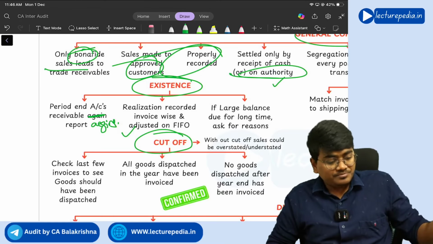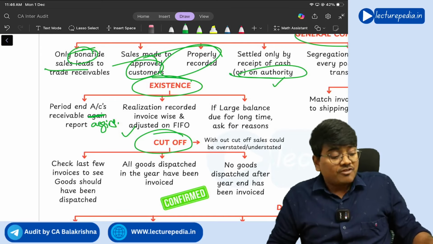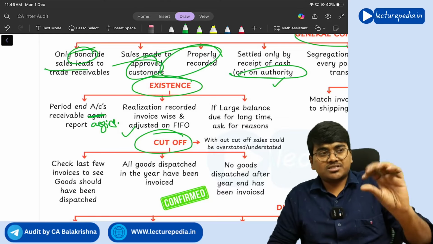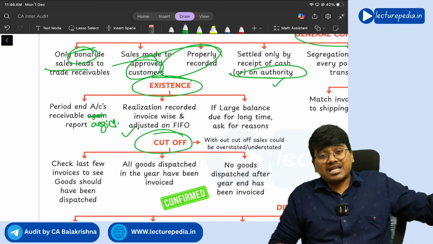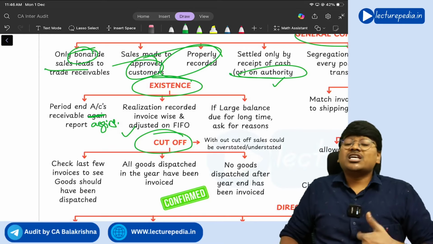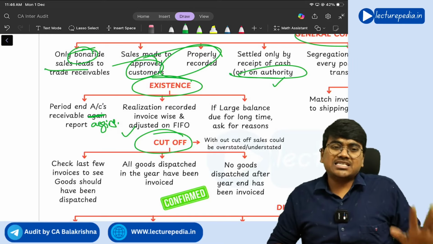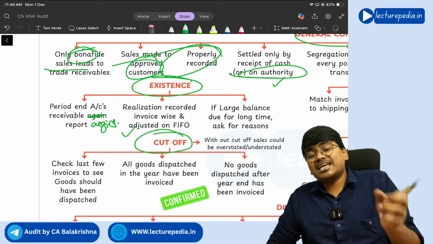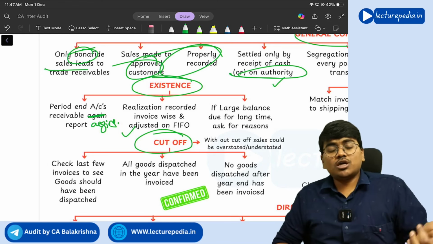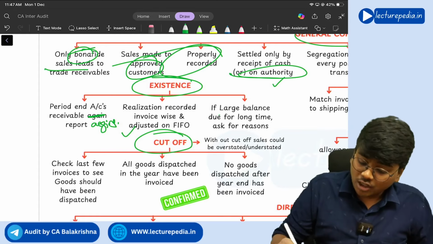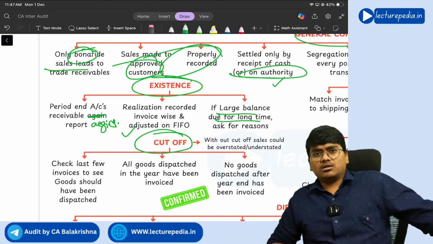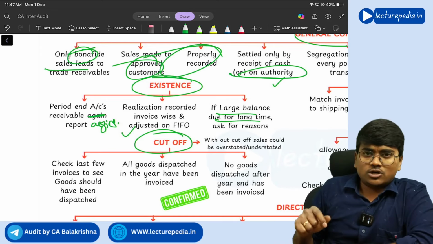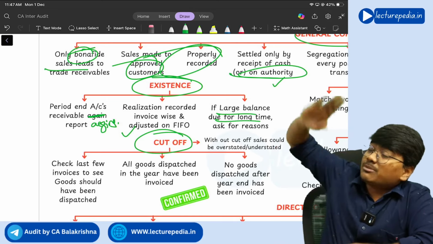It means from the time a credit sale has been made, for how much time that debtor is outstanding. Outstanding for 30 days, 60 days, 90 days, 120 days, like this the aging report will be generated. Whatever amount has been received from the customer has to be adjusted invoice-wise on a FIFO basis. So the first invoice should be adjusted first, and if any large balances are due for a longer time, you need to ask for the reason. That means there is a 1 crore rupee amount receivable from a debtor, and that amount is outstanding for the past 1 year.